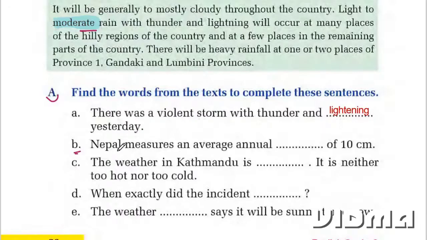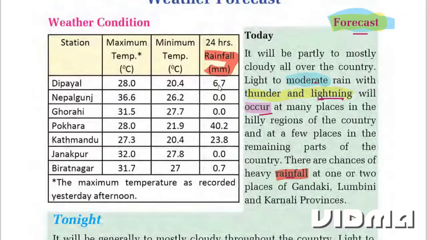Question B. Nepal measures an average annual dash of 10 centimeter, and the answer is rainfall. You can see this. There is no centimeter or cm in the passage. However, you can see mm here. So centimeter, millimeter go with rainfall. So our answer is rainfall. Nepal measures an average annual rainfall of 10 cm.